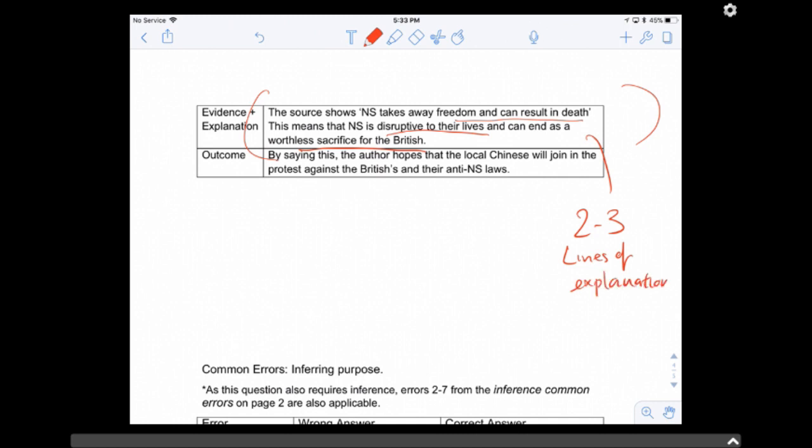Right, and finally, your outcome. By saying this, what does it want the Chinese to do? Join the protest against the British and their anti-NS laws. Right, join the protest against the British and their anti-NS laws.